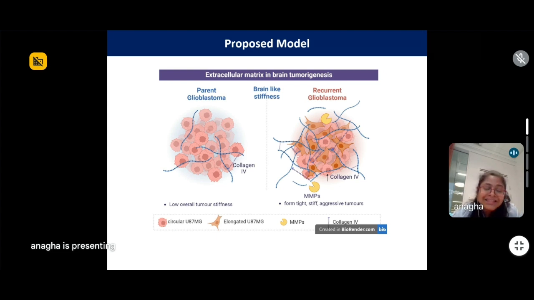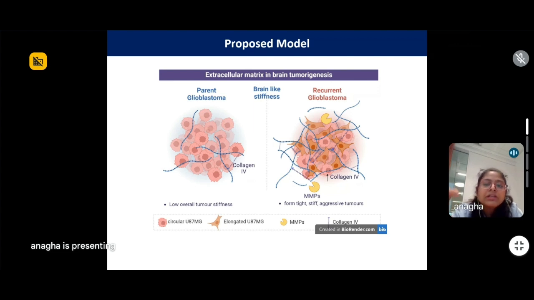When you grow them on plastic surfaces, like generally what people are doing now, these differences are masked and are not captured, and we tend to miss out on these subtle differences only because we are not culturing them on the substrate stiffness that the cell experiences when it is inside a body.